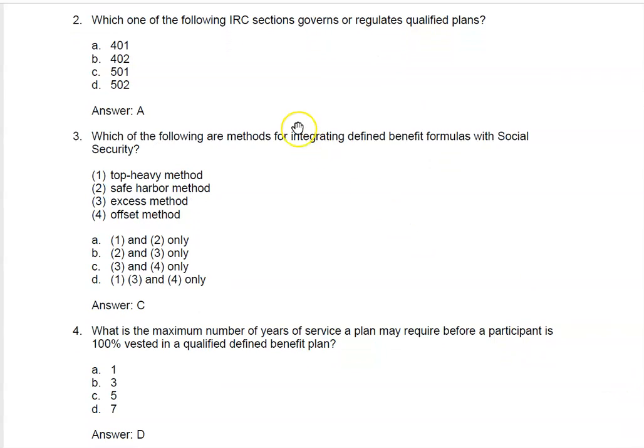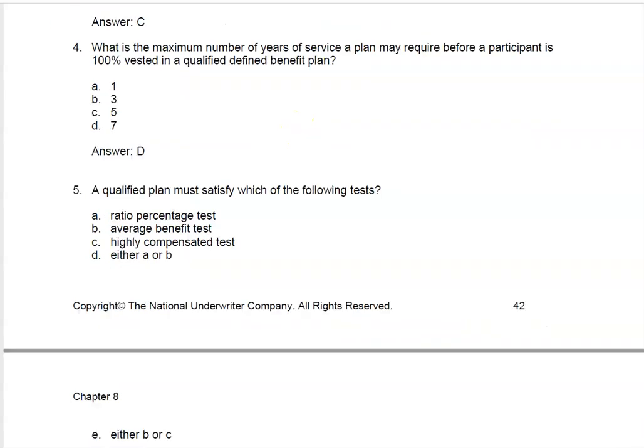Or D, 7 years. Question number 5, a qualified plan must satisfy which of the following tests? There are 2 tests. There's the A ratio percentage test and B the average benefit test. So the answer is D, either A or B.